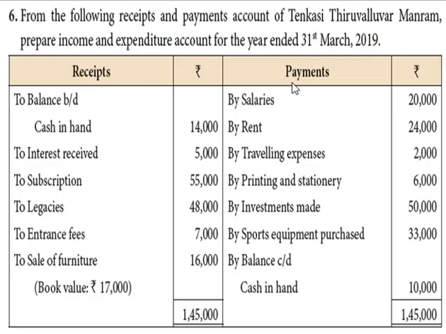Following receipts and payment account of Tenkasi Tiruvalluvar Mandram, prepare income and expenditure account for the year ended 31st March 2019. The given particulars for receipts are opening balance of cash, interest received, subscription, legacies, entrance fees, sale of furniture. The particulars of payments are salaries, rent, traveling expenses, printing and stationery, investment made, sports equipment purchased, and closing balance